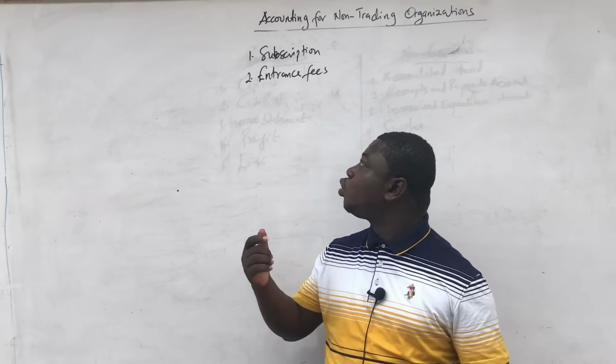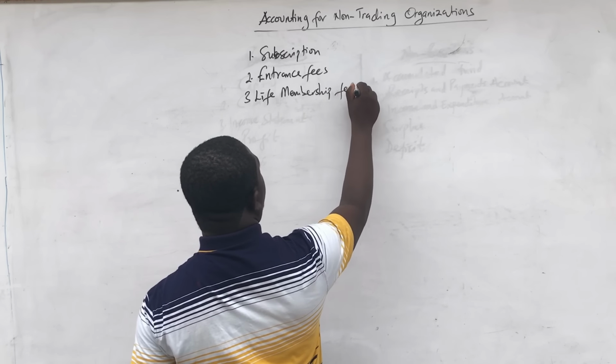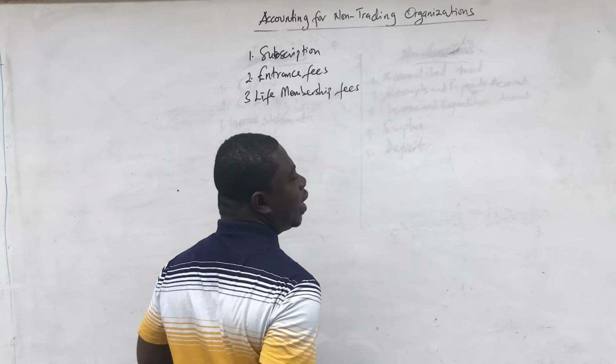And then we can also have something called life membership fees. This life membership fee may not be present in every association. It may differ from association to association. Now, what it means is that you can pay a substantial amount of money now and enjoy the facilities of the club or association for the rest of your life. So that is what is meant by the life membership fees.